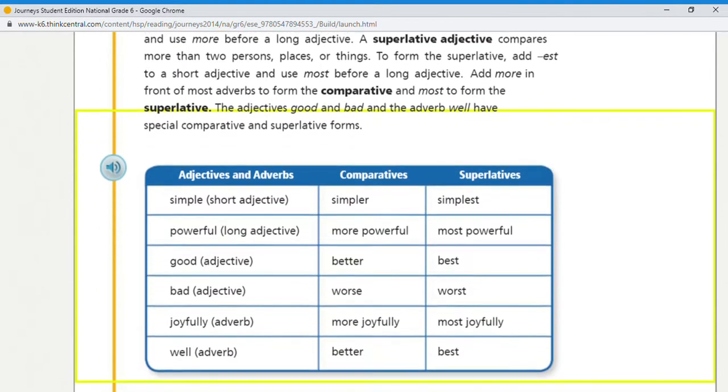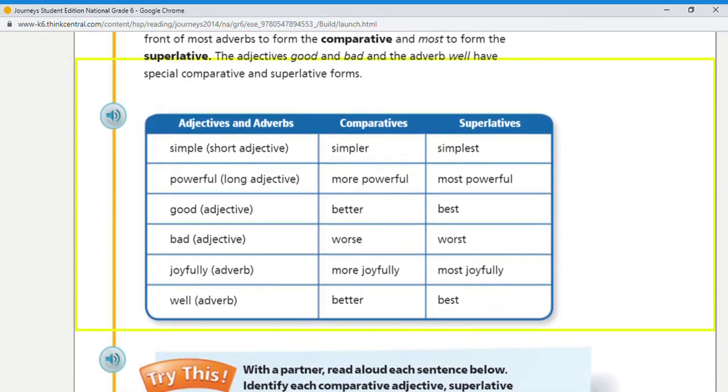So let's look down here in this chart to see how we make comparative and superlative forms of adjectives and adverbs. Like the adjective simple, because it's a short adjective, we simply add er and est, like simpler and simplest.